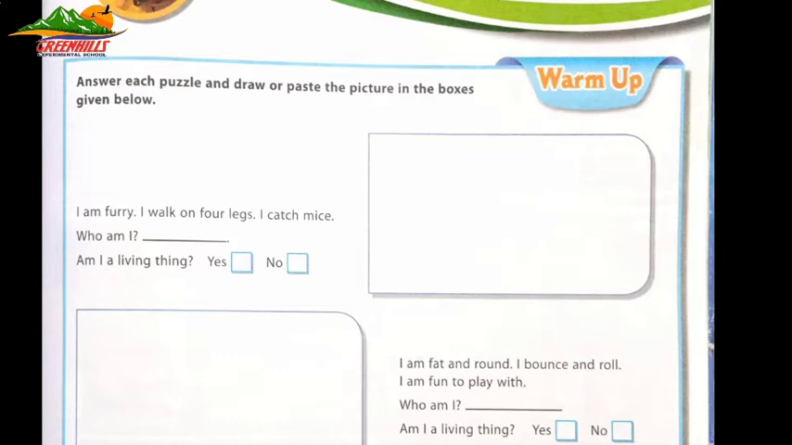The first one is, I am furry. I walk on four legs. I catch mice. Who am I? Its answer is cat. Am I a living thing? Options are given here, yes or no. So its answer is yes. Number 2 is, I am fat and round. I bounce and roll. I am fun to play with. Who am I? Its answer is ball. Am I a living thing? Its answer is no.